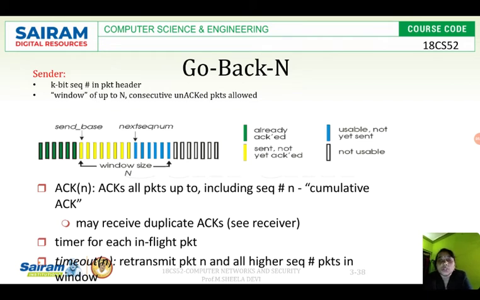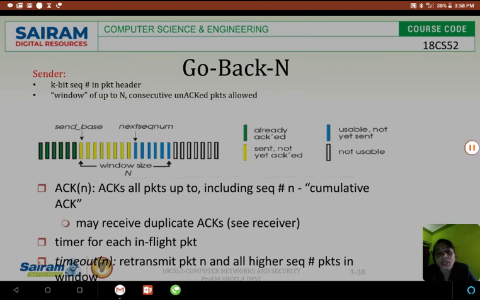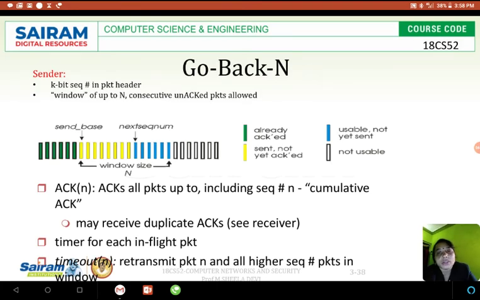So this is the window. The green color indicates already acknowledged packets. Window size: if I can send 15 packets at a time, my window size is 15. If I can send 4 packets at a time, my window size is 4. Clear? So if my window size is N, here we'll assume 15, so 0 to 14 will be there.